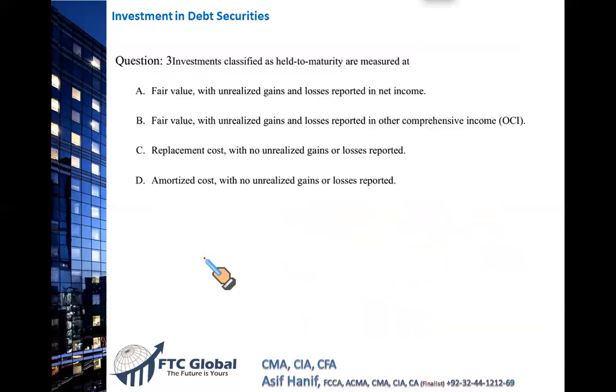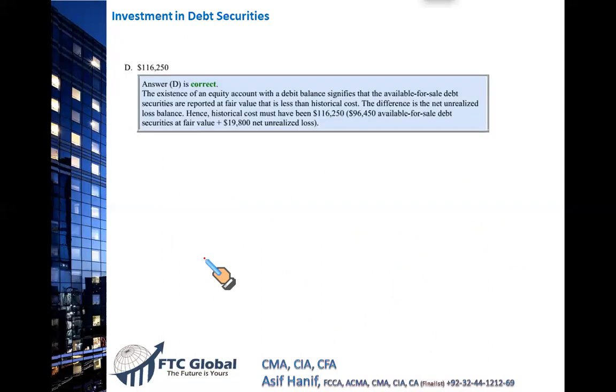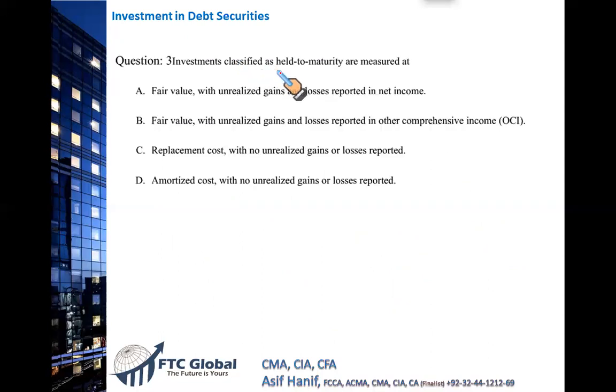Okay, next. So this one. Investments classified as held to maturity are measured at what value? Are they measured at fair value with unrealized gains and losses reported in the income statement? No, that is true for trading securities, not for held to maturity. Are they reported at fair value with unrealized gains and losses reported in other comprehensive income? No, that is for available for sale securities, not the held to maturity.